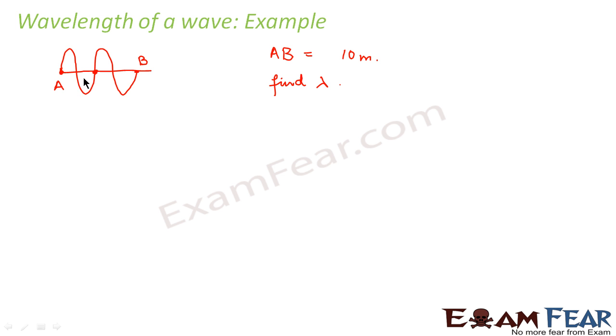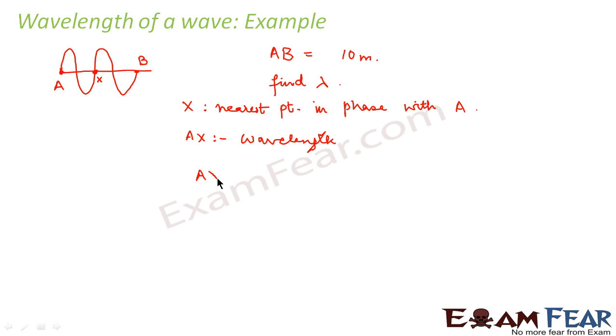Let us suppose this point is X. So what is X? X is the nearest point in phase with point A, right? So AX is nothing but wavelength.